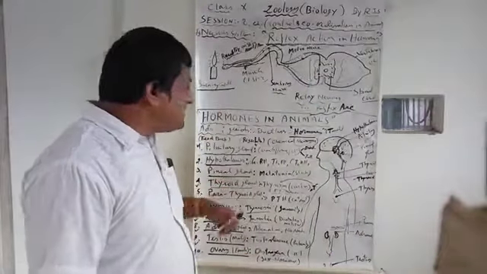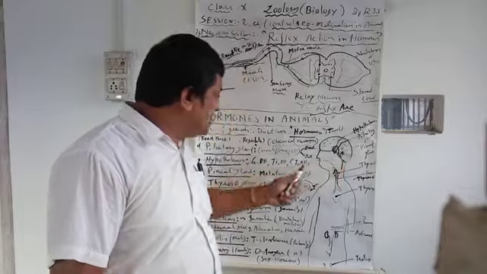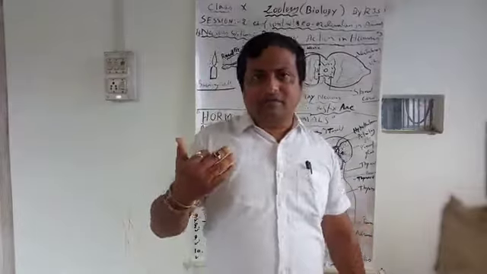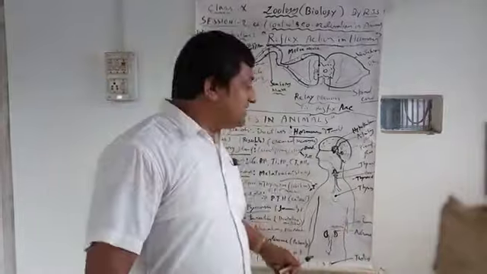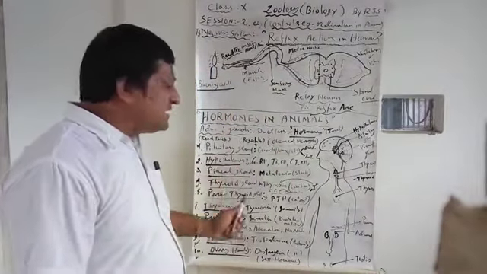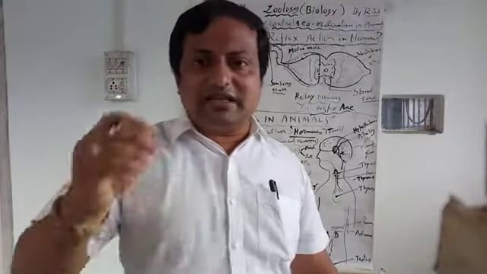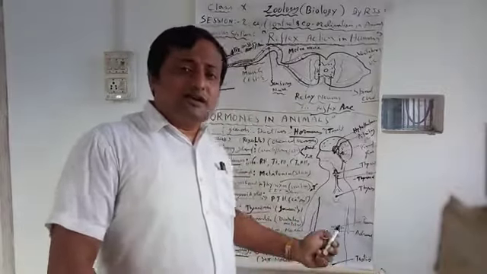Next, the pineal gland. In the brain, there is a pineal gland which secretes melatonin. Melatonin hormone maintains our sleep. How much you tend to sleep and your sleep time are all maintained by melatonin. A very interesting point: the pituitary gland, hypothalamus, and pineal gland are names you should know and read. But these are not fully covered, only the names are mentioned, and their hormones are not all mentioned in your book, but you should still know the names and hormones.